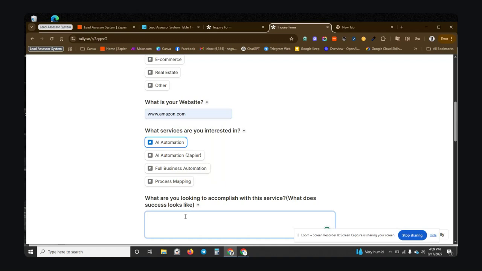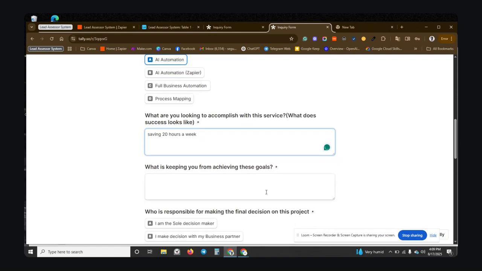I'm going to put the same thing I put there, saving 20 hours a week, right? And I can put not finding a skillful AI automation engineer, right?